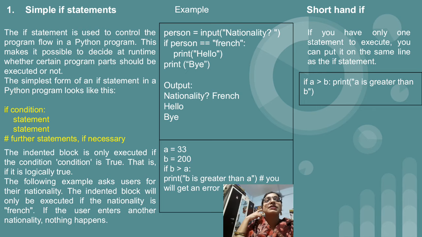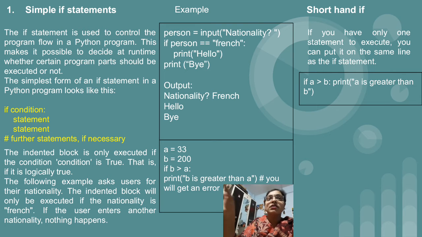I have given the example within the square bracket. First, person is a variable in which we are taking the nationality of the person from the user. To take input from the user, in Python we use the input function. So input in round brackets, within double quotes, nationality question mark. Within double quotes we specify the text which we want to display on the input box, and whatever value we enter in the input box will be saved as the value of the person variable.